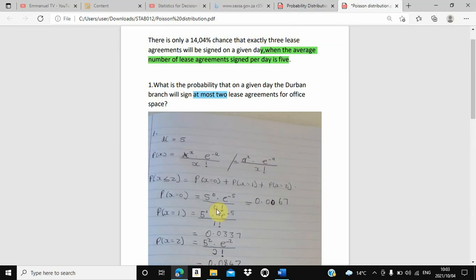It exists, since we know that 0 factorial is 1. So here is our mu, our average. That's why we said minus mu from this formula, and our average was 5. From there, when we punch all of it into a calculator, we got 0.0067. We ran through 4 decimal places in this example, but it depends on what the question says.